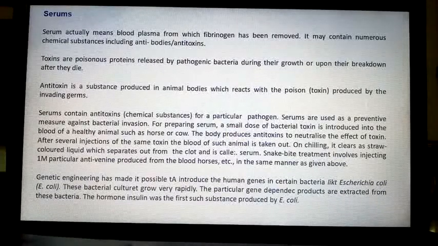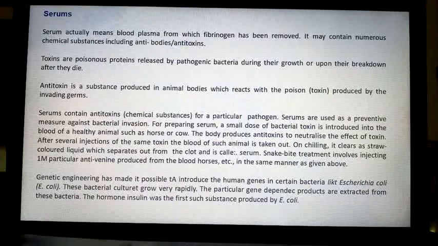How to do that? For a healthy body, if you introduce a small quantity of toxin or pathogen, our blood will readily fight with it. To fight, a lot of antitoxins will be produced. So such serum, if you collect, will be rich with antitoxins.